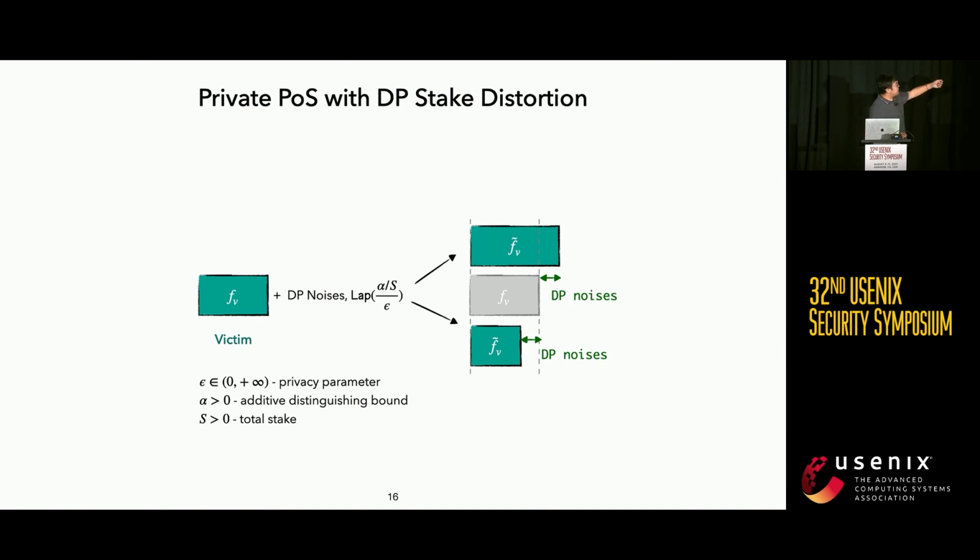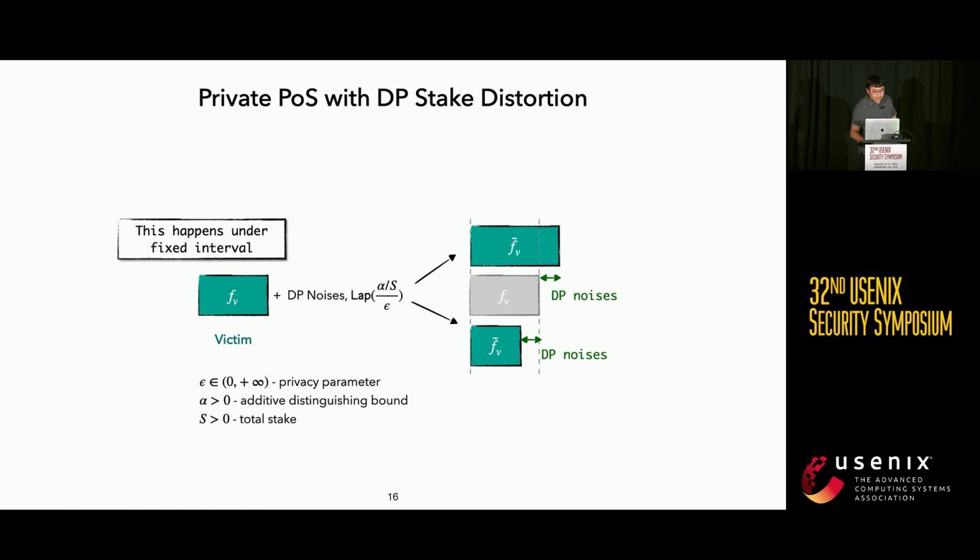They use their true stake plus some DP noise to obtain a noisy stake, and use that noisy stake to participate in the leader election. Here, the winning probability for any party to extend their chain is now proportional to the noisy stake, which is DP secured and not the true stake. And then we have a method to protect the privacy guarantee.